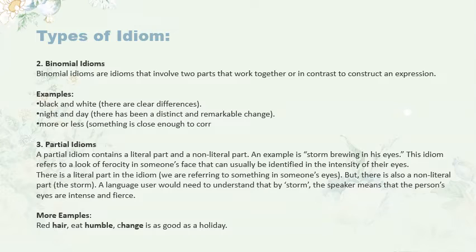Types of idiom. 2. Binomial idioms. Binomial idioms are idioms that involve two parts that work together or in contrast to complete an expression. Examples: black and white, there are clear differences. Night and day, there has been a distinct and remarkable change. More or less, something is close enough to call.